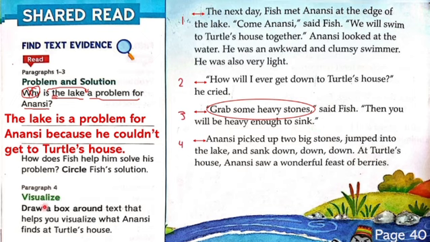The last one is about paragraph 4. Draw a box around text that helps you visualize what Anansi finds at Turtle's house. So here we should read paragraph 4 to find the answer. Anansi picked up two big stones, jumped into the lake, and sank down, down, down. At Turtle's house, Anansi saw a wonderful feast of berries. So at Turtle's house, these are the keywords. Anansi saw a wonderful feast of berries. So this is the answer.